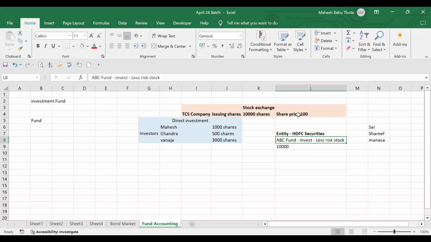Suppose if you go and invest directly in the stock market, you may get a loss. For that reason, you can provide me that capital. We will invest on behalf of you so that we will show you the returns with less risk. That's what they're assuming. So in this case, what will they do? These people come and contribute capital to this fund. Basically, they are giving capital.